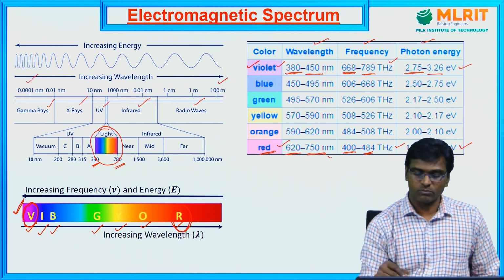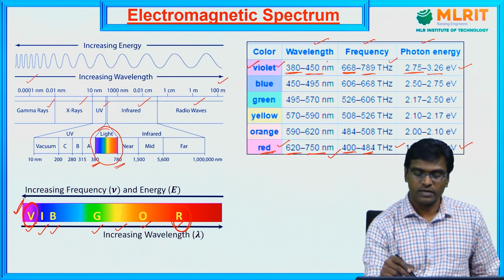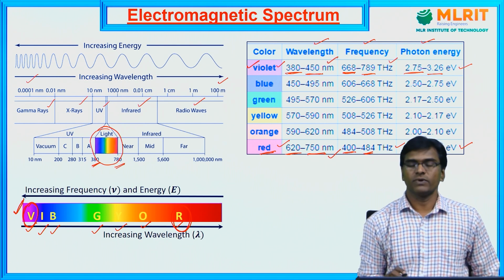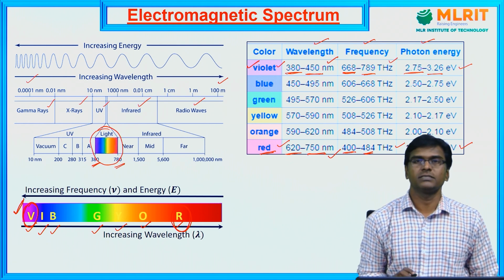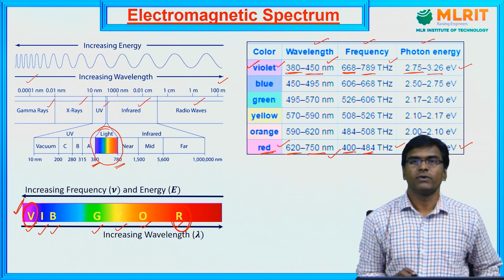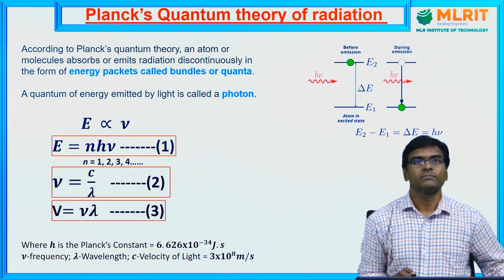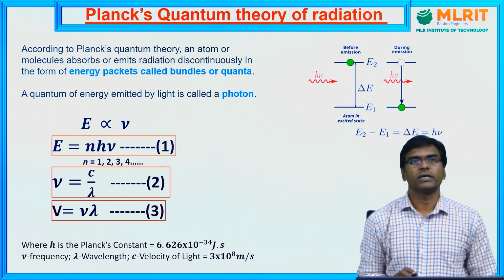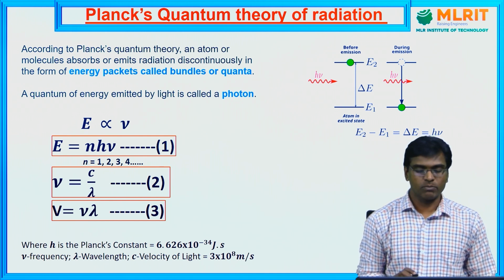Red has the longer wavelength, and violet has the shorter wavelength. This means frequency or energy is inversely proportional to the wavelength of the light. Okay. Now we will look at Planck's quantum theory of black body radiation.